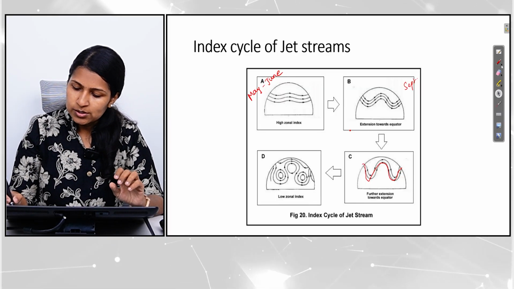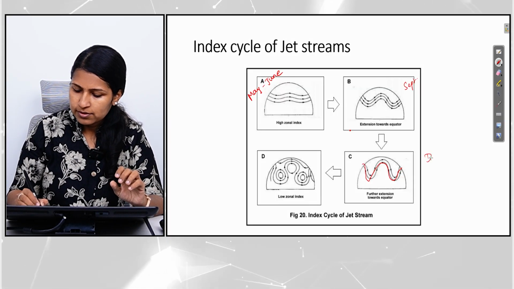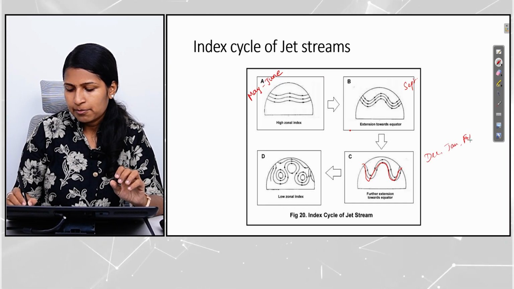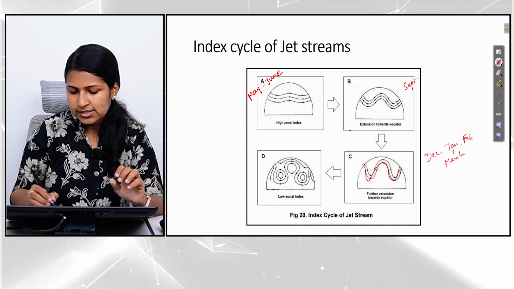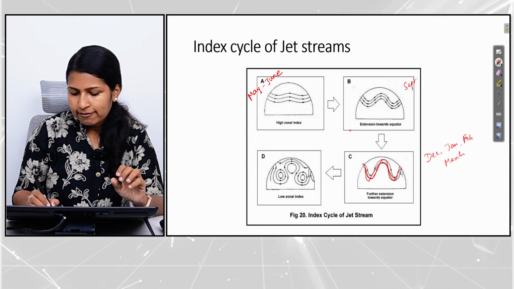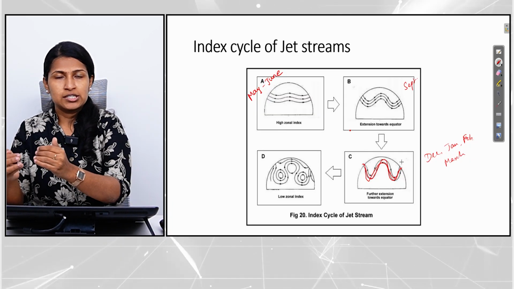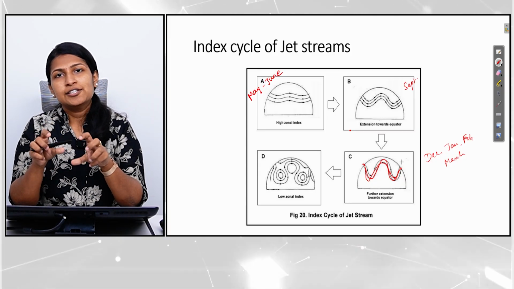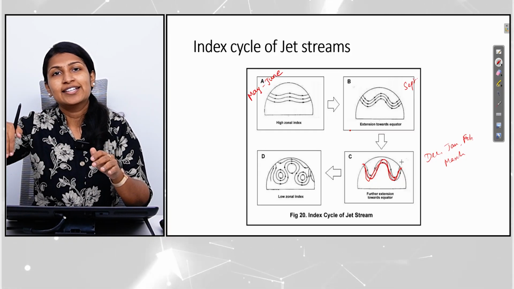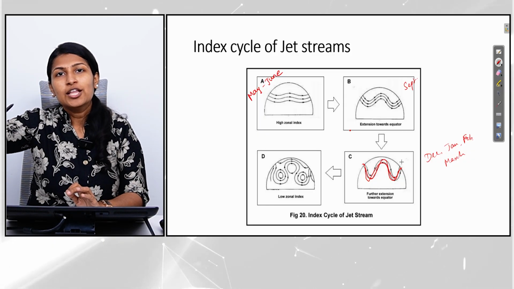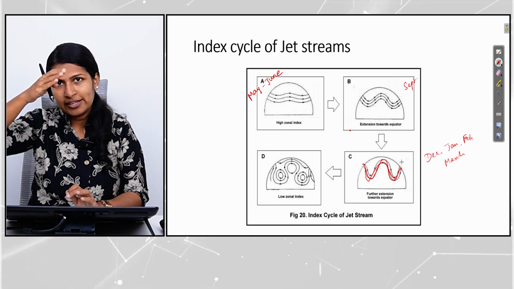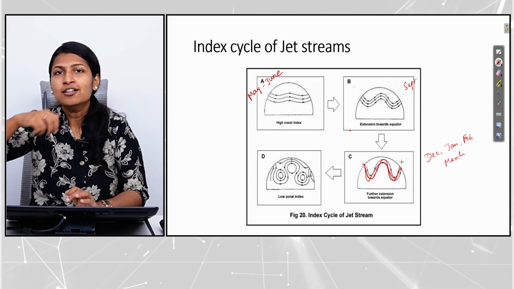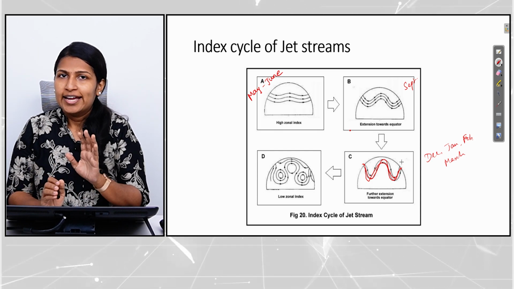So during these months of December, January, February and March, you can see that this is going to be the level up to which the meandering effect of the jet streams can extend, and near the Indian region, it extends closer to the Mediterranean region and even up to the Indian subcontinent, till Gujarat and Rajasthan. Till that level, the effect of jet streams can extend.